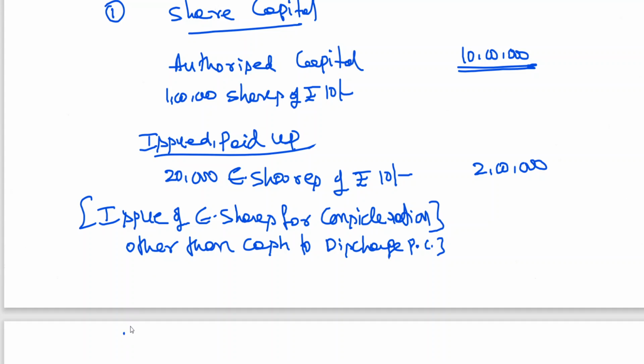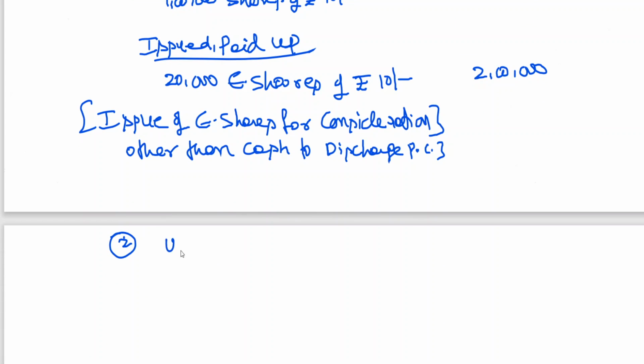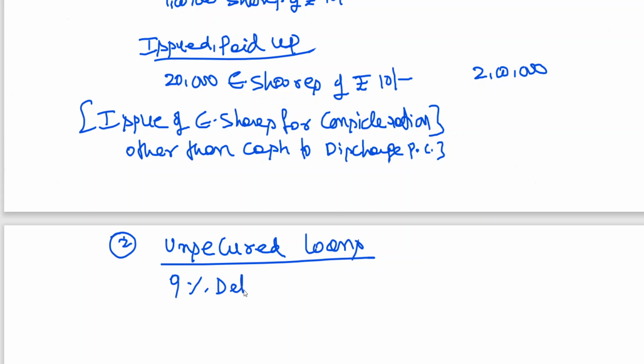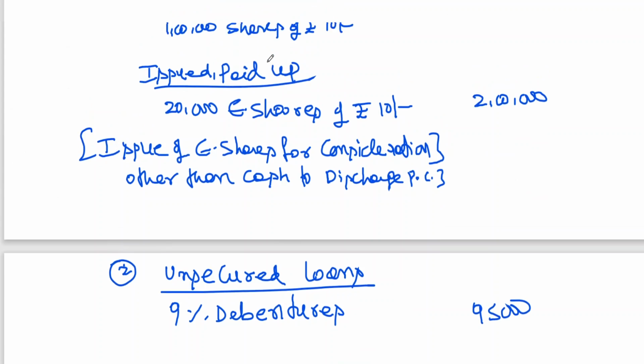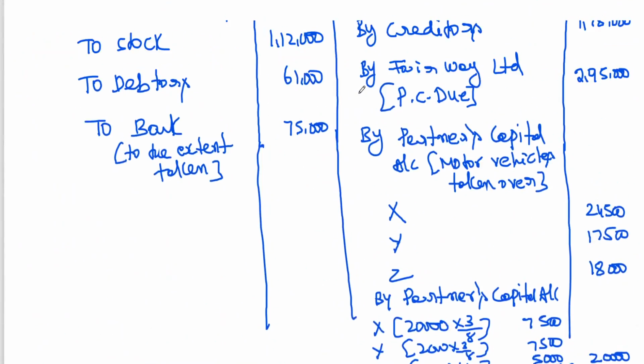Note 2. We don't have any reserves and surplus. Then we got only 9% debentures, unsecured loans. 9% debentures, it is coming to 95,000. We have calculated already, I think in the beginning itself.